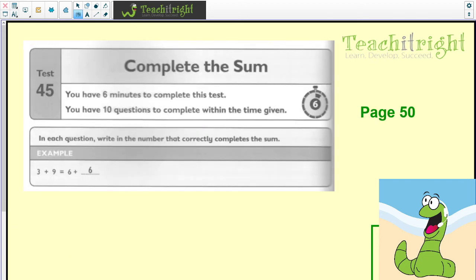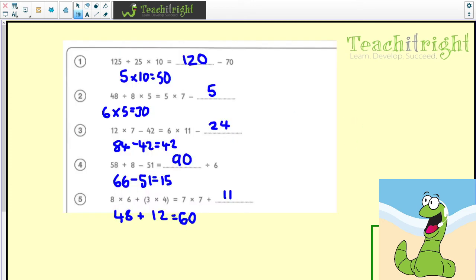Let's have a look at the next complete the sum, and this is on page 50. So this is test 45. So make sure that you found test 45 and you're on page 50, and then you'll be able to mark these. So number 1, got 125 divided by 25, which is 5. Multiplied by 10 is 50, so I must make 50 on this side. And if I do 120, take away 70, I also get 50.